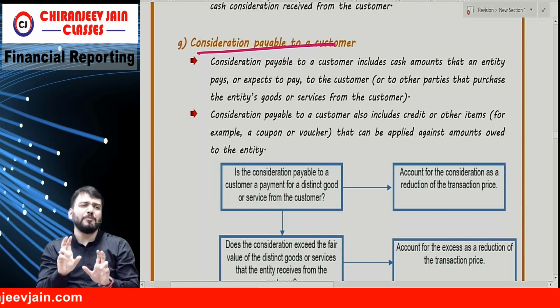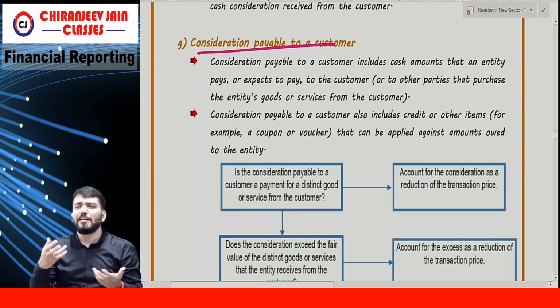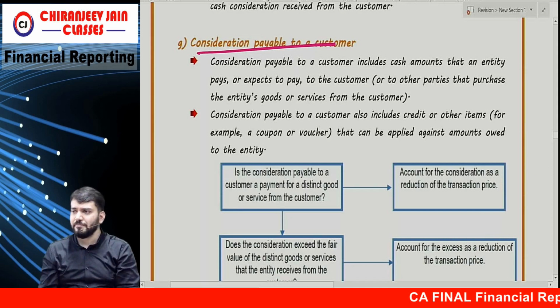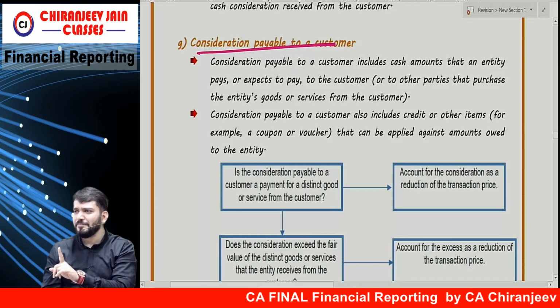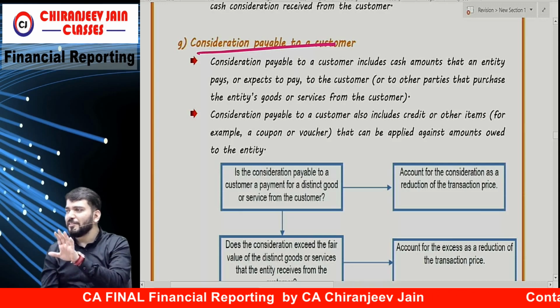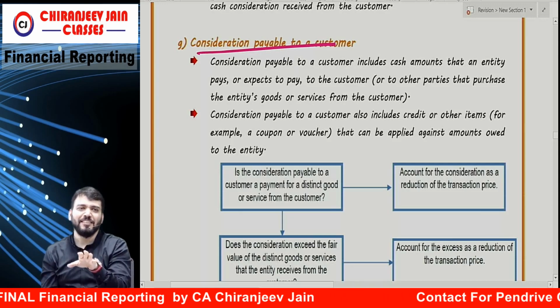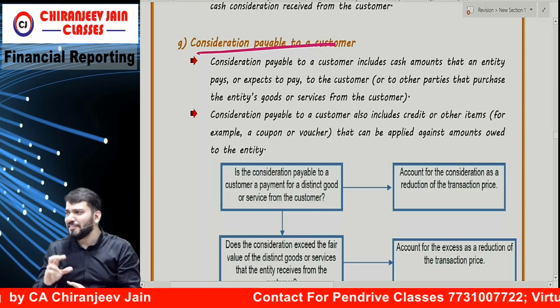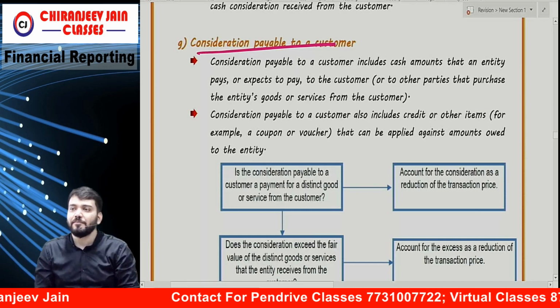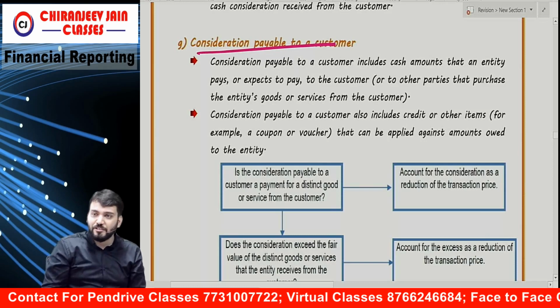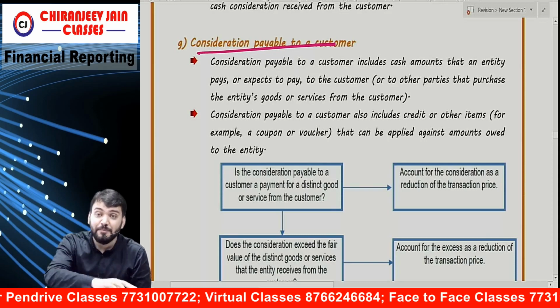For example, sometimes if you drink a cold drink or any type of drink, when you open the lid, there it is written 10 rupees. So you go to the vendor. How many of you have done that? You have received some consideration from the vendor. It might have been 0, you are unlucky. But sometimes 1 rupee, 2 rupees came. So we go to the vendor, they give the amount. That is consideration payable to what? Customer. Are you getting what I am saying? So that might also be the case.